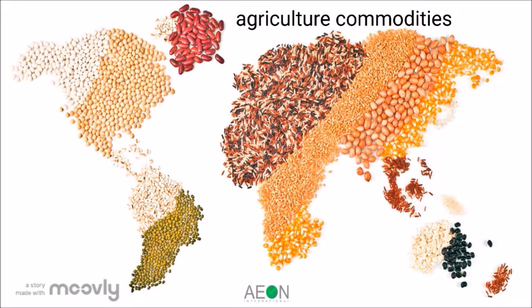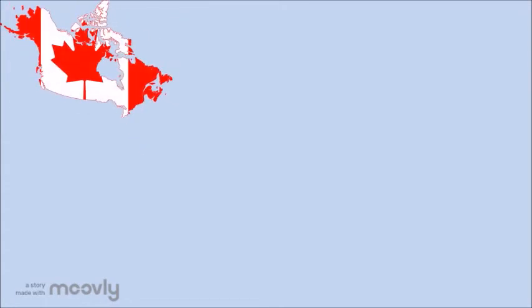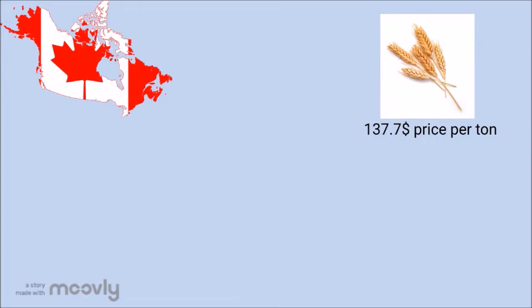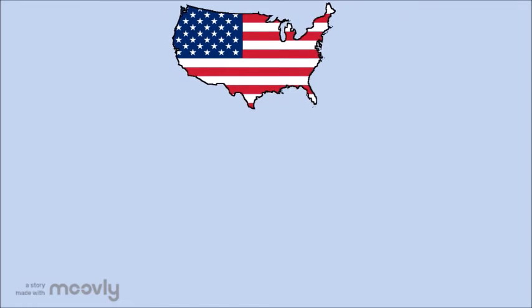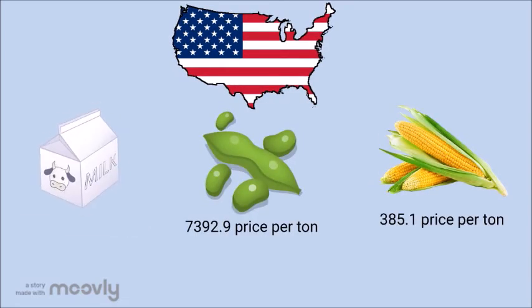Next, let's talk about food and agriculture organizations. First, the top 3 agricultural commodities produced in Canada are wheat, rapeseed, and maize. On the other hand, the USA likes to produce maize, soya bean, and milk.